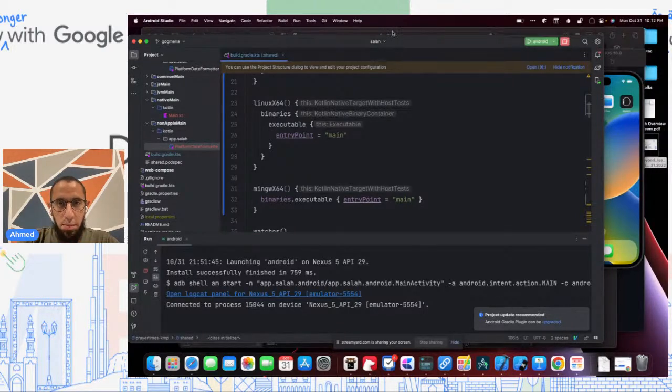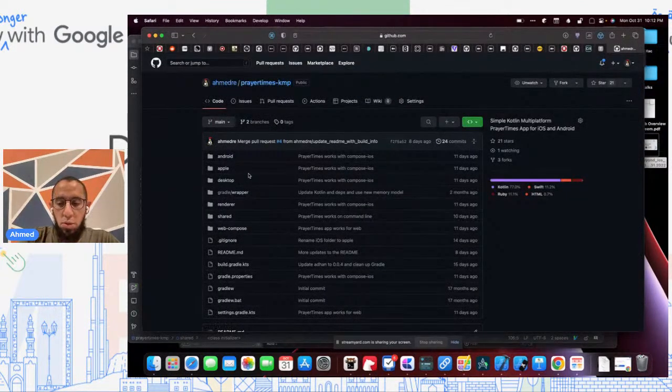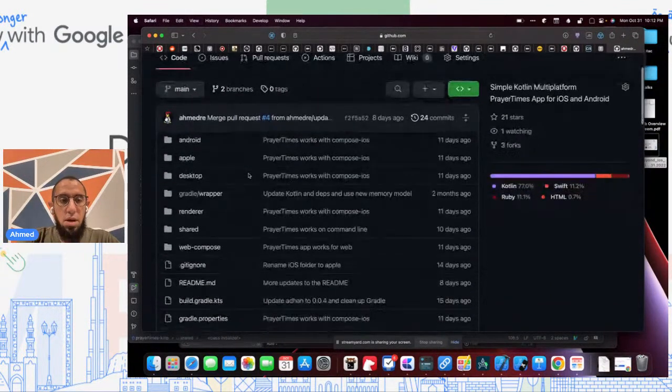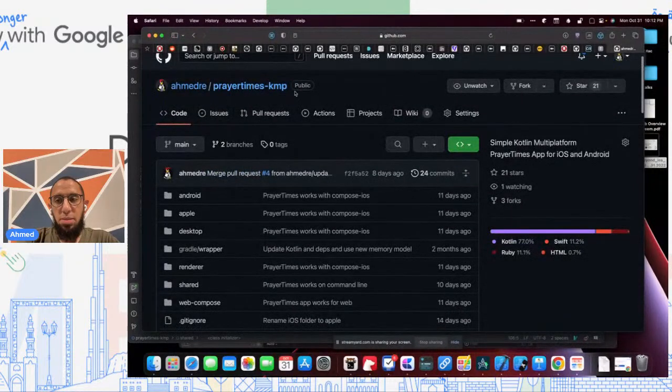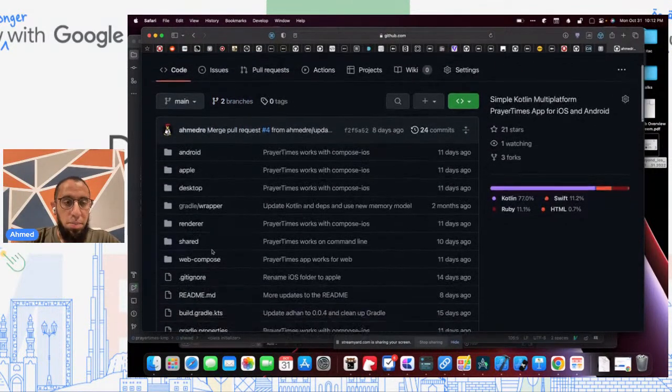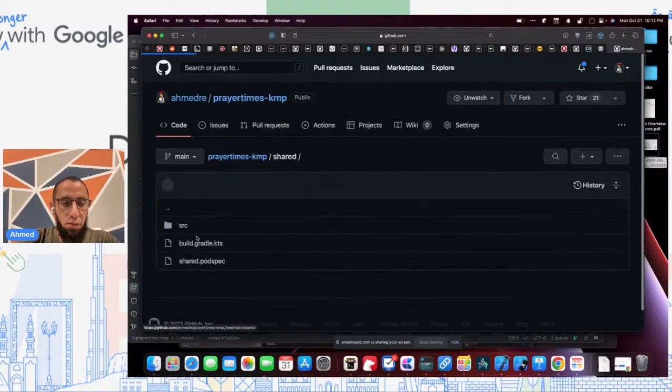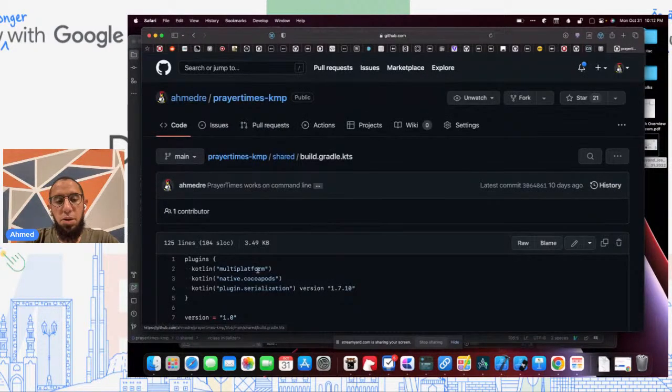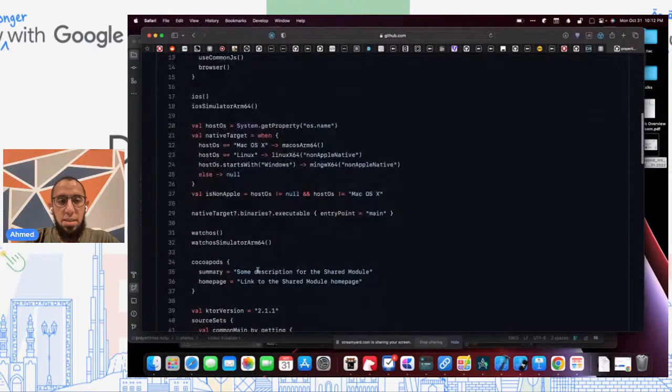And I'll show you this, since either way I don't have Windows or Linux here, but I'll show you this in the repository. Let me increase the font size. Again, this is prayer-times-kmp under Ahmed RE. The link should be shared, but it's actually doing the exact same thing. So if I open up shared and build.gradle here, you'll see that there's some check for the host OS. And it says, okay, when it's Mac, use macOS ARM64. When it's Linux, use Linux. And when it's Windows, use Windows.